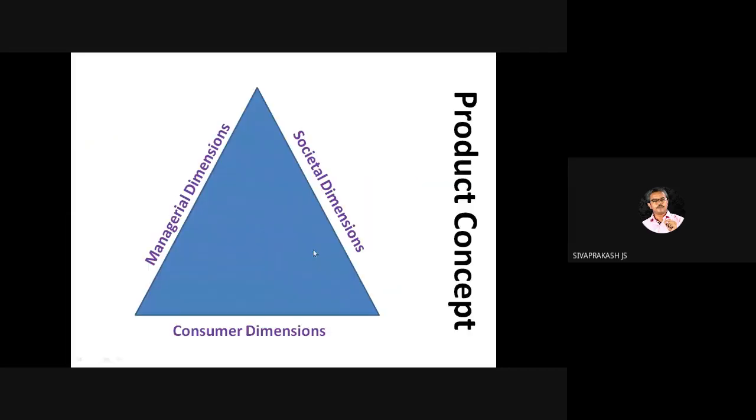Then important concepts in product. The societal product concept is a triangle concept: consumer dimension, management dimension, societal dimension. There are three ways. Customer satisfaction, profit, and the other one I forgot. So on the triangle, this concept deals with that. You need to balance all the three. That is what this concept says, right?